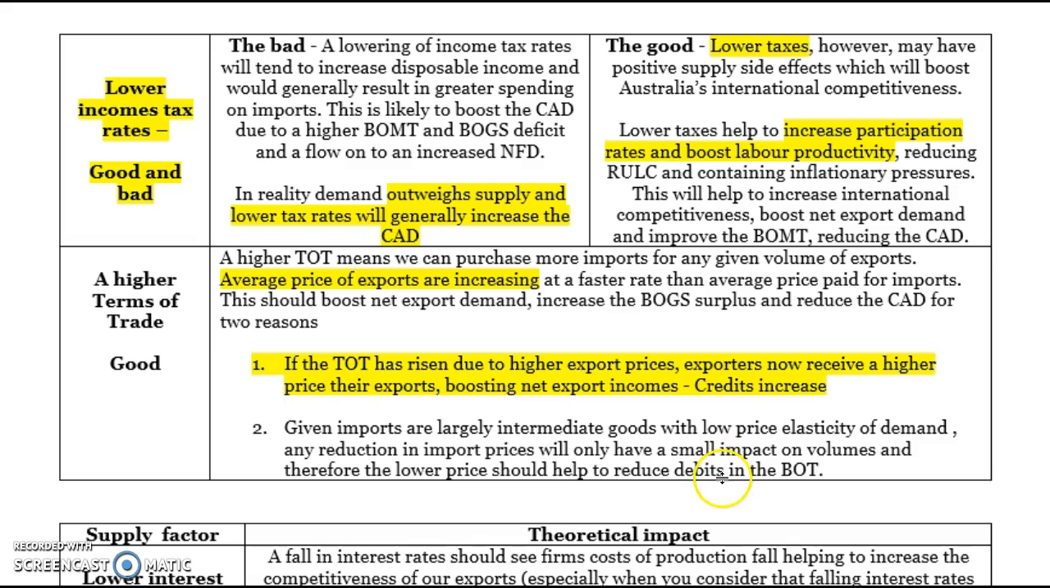From an import perspective, again, most of our imports are intermediate goods which have quite a low elasticity of demand. Therefore, that can lead to less spent on imports because they're cheaper and the demand doesn't increase too much, so the total amount of debits goes down.